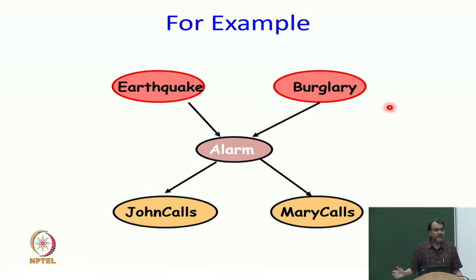Earthquake is independent of burglary. Let us just think in simple terms. If I tell you that there is earthquake, that does not tell me that your house is being burgled, as long as we do not model the inside that there is earthquake, therefore there is frenzy, people have gone crazy, and suddenly some people can take advantage of that situation. We have not used that particular thing. So, modulo that, earthquake is sort of an independent phenomenon, burglary is an independent phenomenon. Now, the interesting question, is earthquake conditionally independent of burglary given alarm?